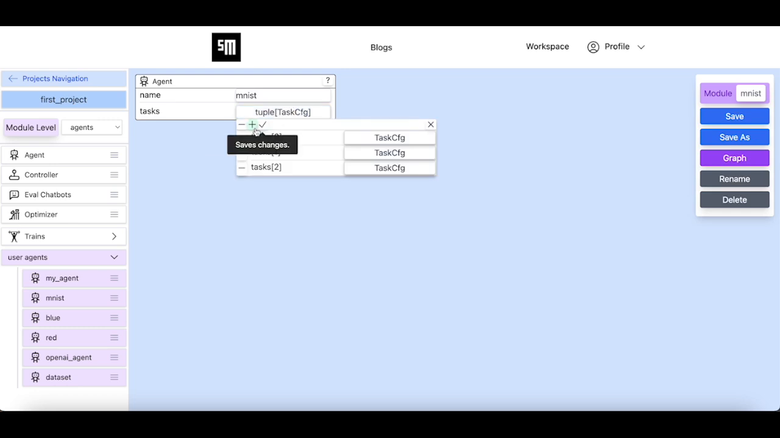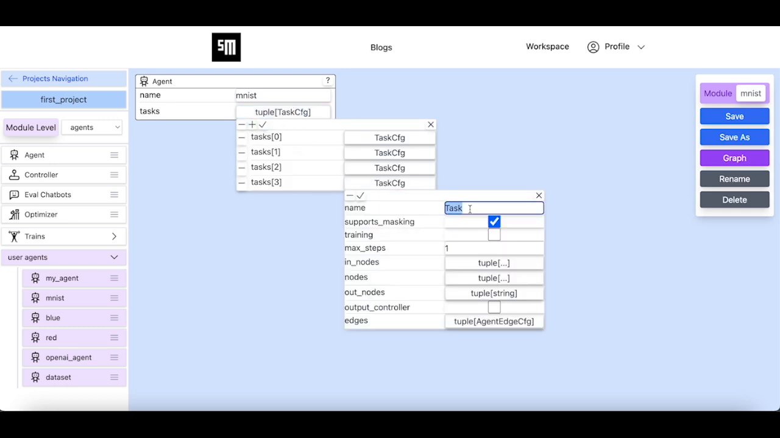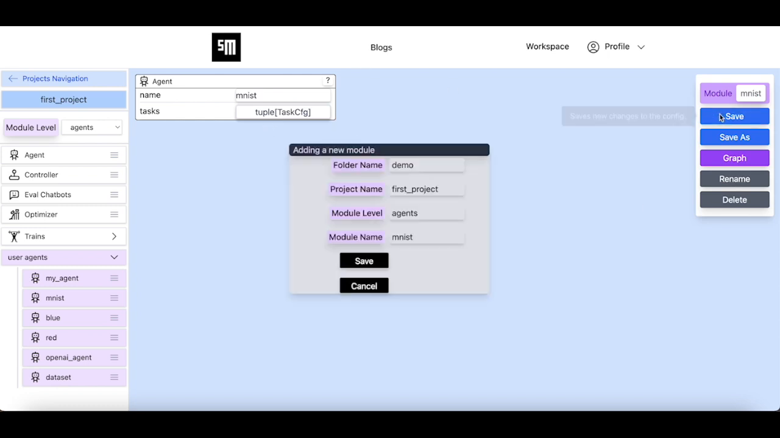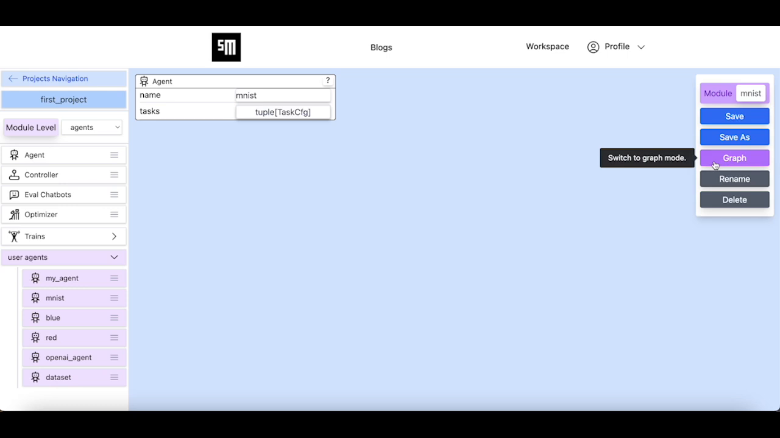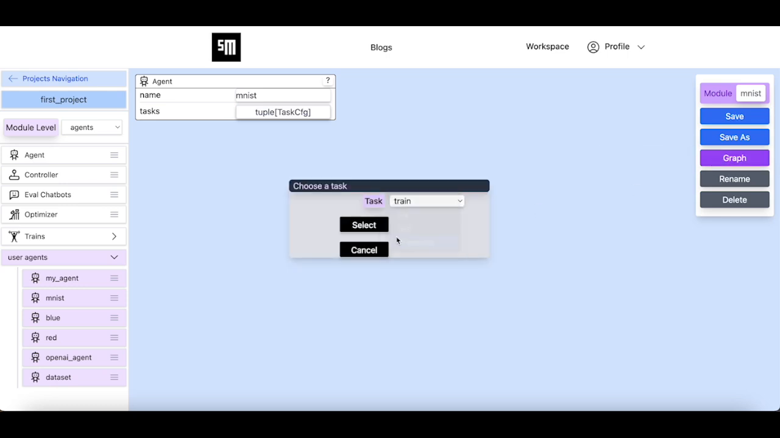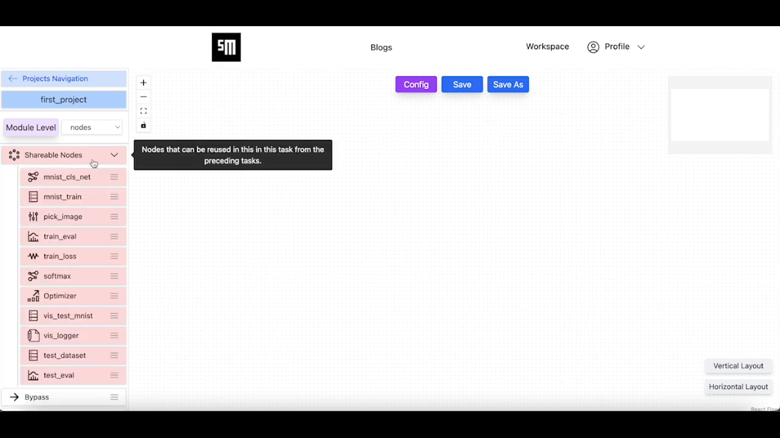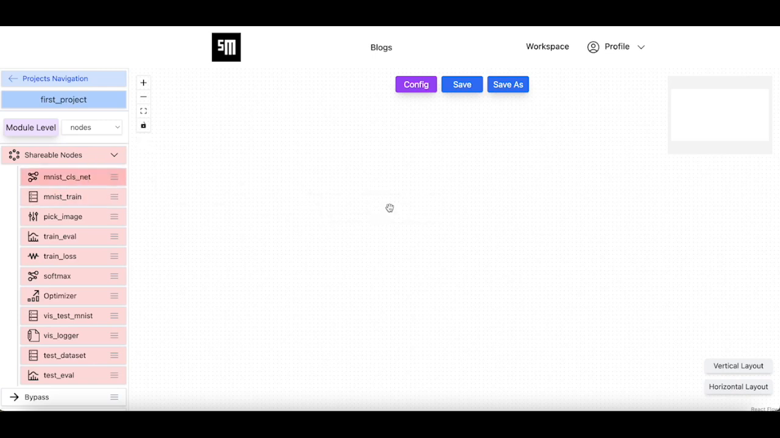We add a new task called inference to this agent that will allow this agent to get inputs from the outside of the agent. Shareable nodes is the list of the nodes from the previous tasks of this agent that we could reuse here. We add the MNIST-CLSNet node, which has the image classification deep learning model. This node was originally defined inside the train task of this agent.